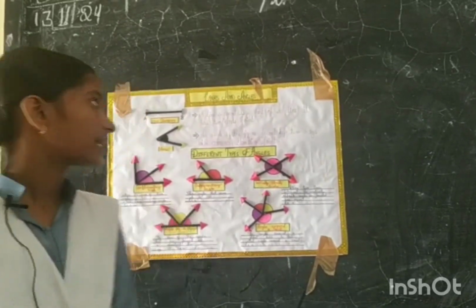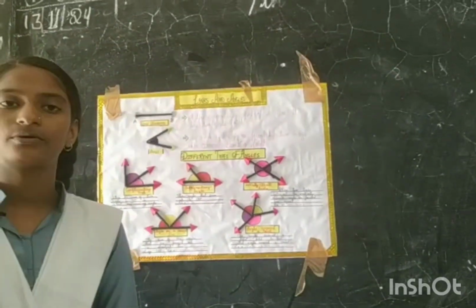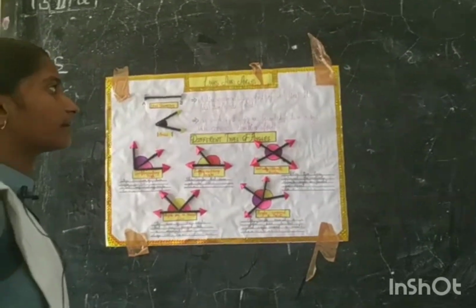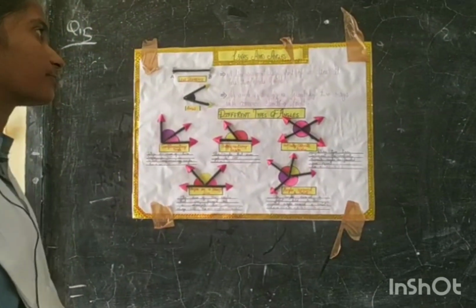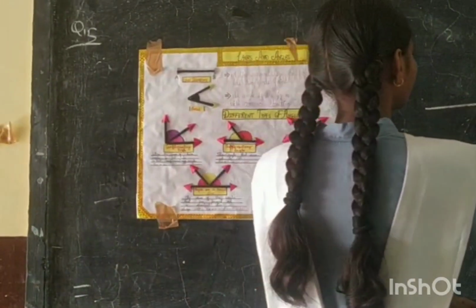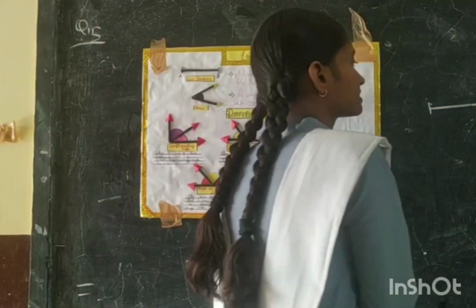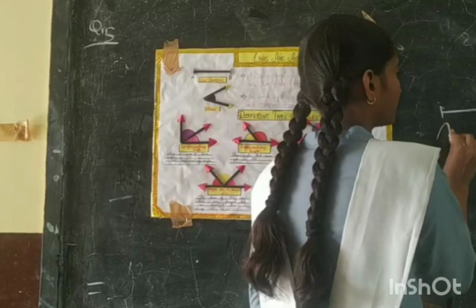Today my topic is lines and angles. Firstly, we want to know about lines and angles. So what is a line segment? A line segment is a part of a line. It has two end points. Example, it is a line segment because it has two end points A and B.